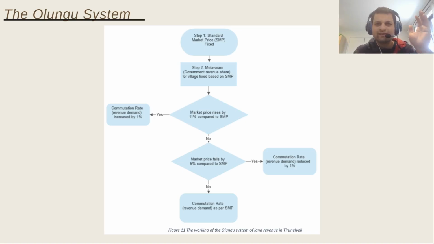I don't know what the Tamil pronunciation of the original word is. This seems to be an English corruption of it. So if somebody knows the original word, please put it in the comments.